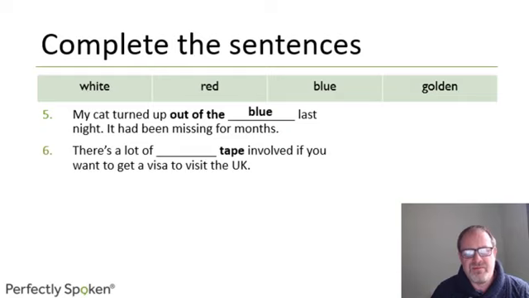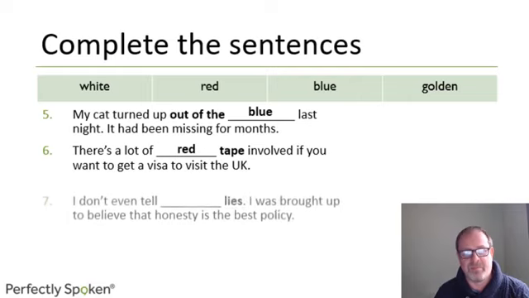There's a lot of something tape involved if you want to get a visa to visit the UK. Again, this is true. Some friends of mine who come from outside the European Union wanted to visit the UK, and they had to go to the British Embassy in Madrid and get special tests done, biometric tests and all sorts of things. It's a very bureaucratic procedure, and in English it's called red tape.